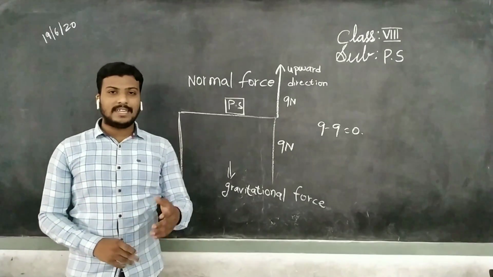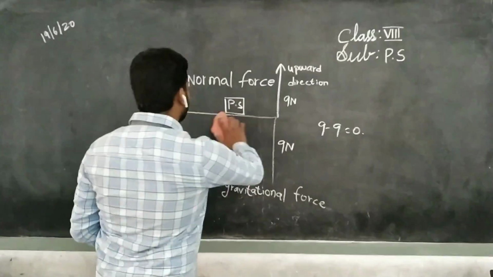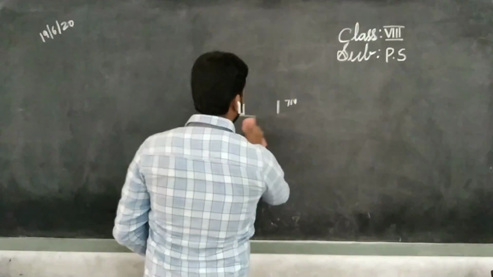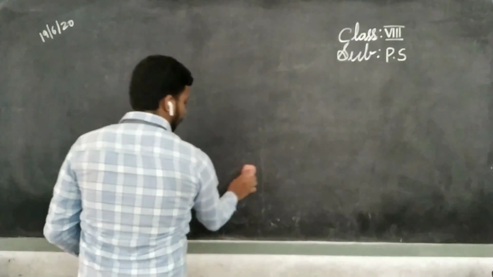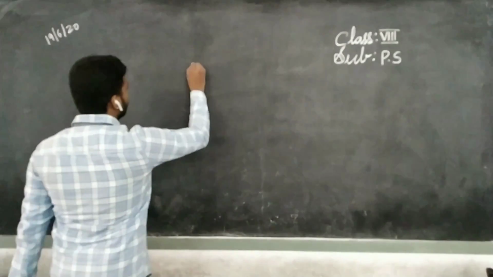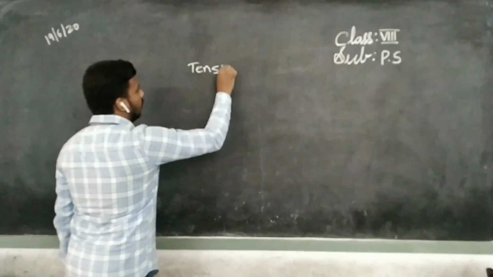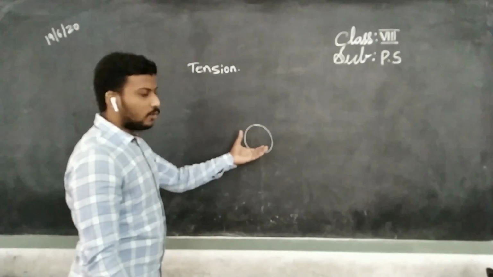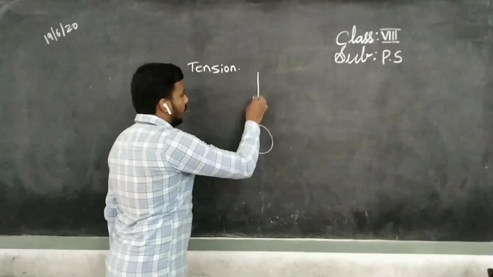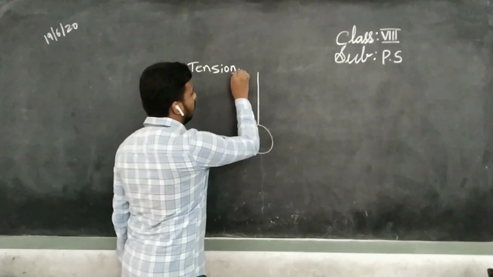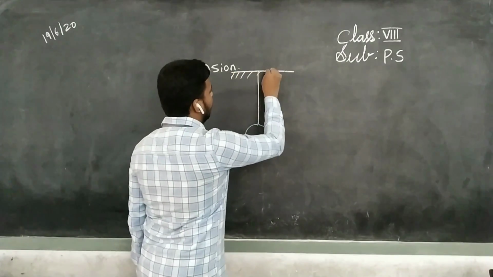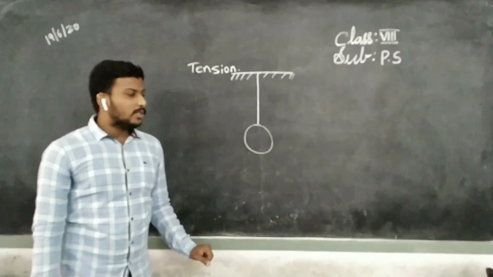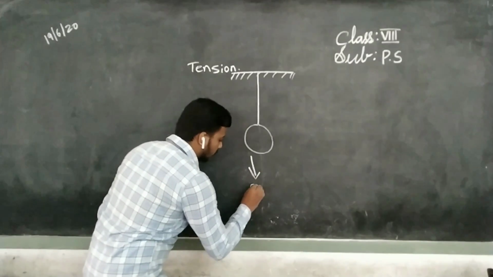Then we will discuss what is tension. Okay, children, what is tension? See, children, I am taking a small stone and tying this stone to a thread, and the free end of the thread is fixed to the ceiling. Okay, this is the ceiling. Right now, what happens? One force is always acting on this stone. Which force? That one, gravitational force.